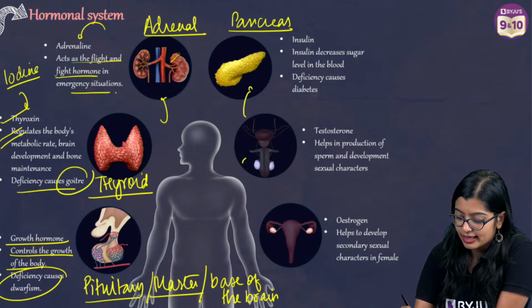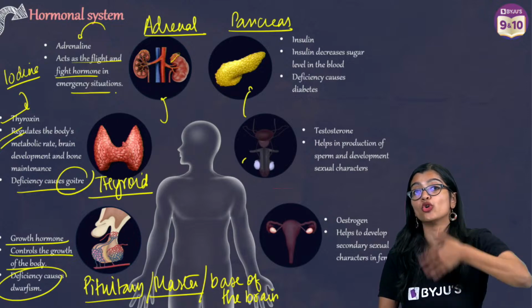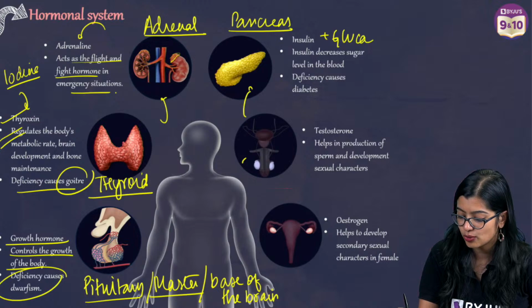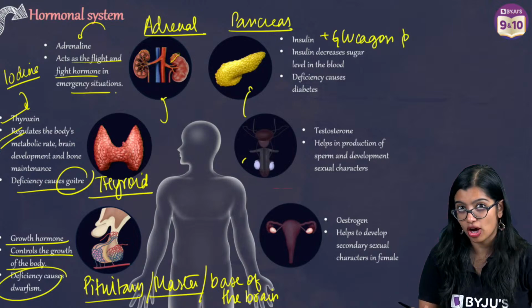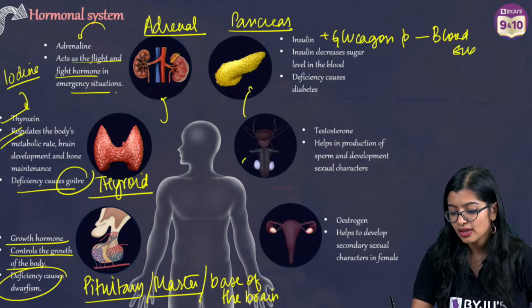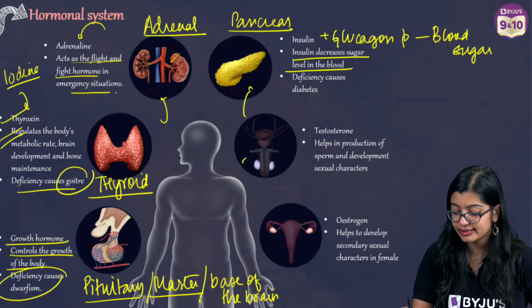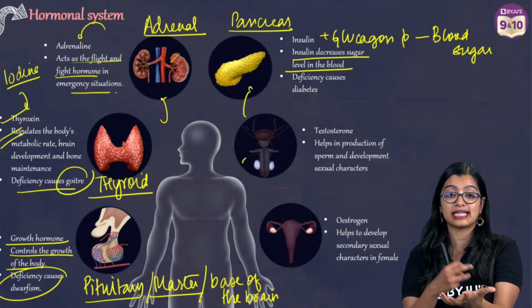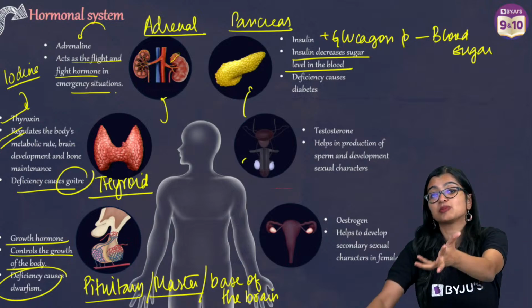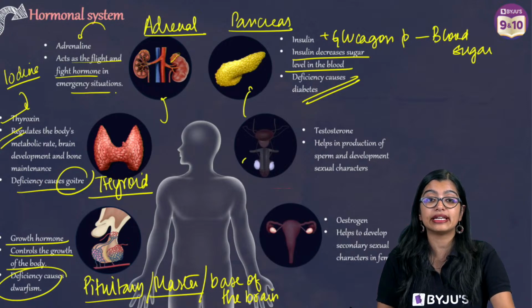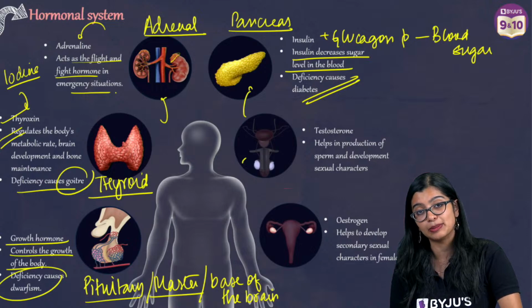Now moving on to the pancreas, which is located behind the stomach and produces insulin and glucagon. Both these hormones are necessary for regulating blood sugar levels, right? Insulin decreases the sugar level in the body if there is too much, and also helps the cells take up the glucose. A deficiency of insulin can lead to a condition called diabetes.